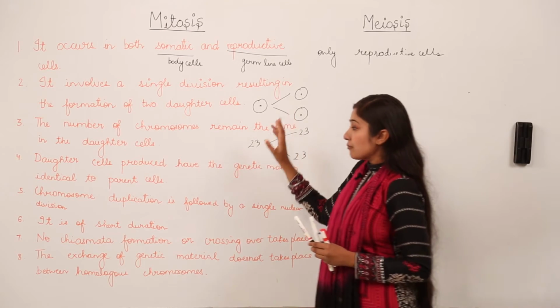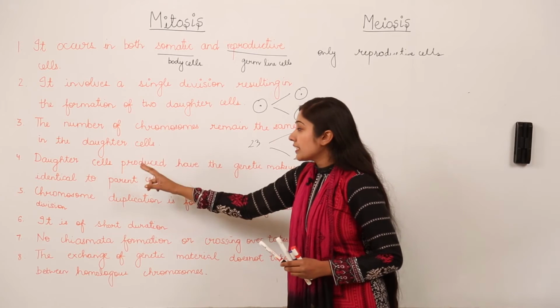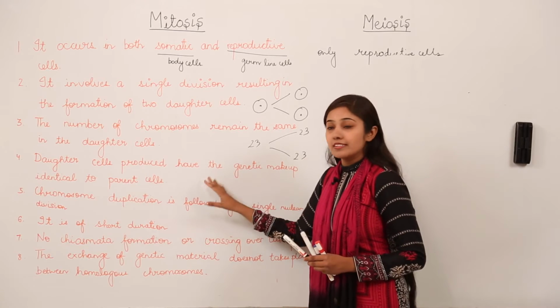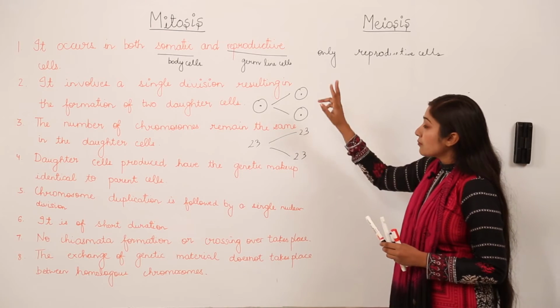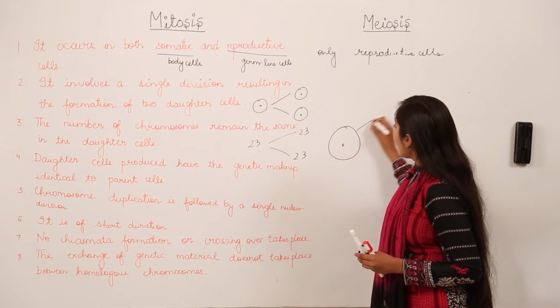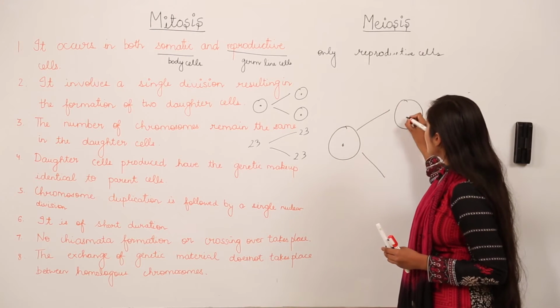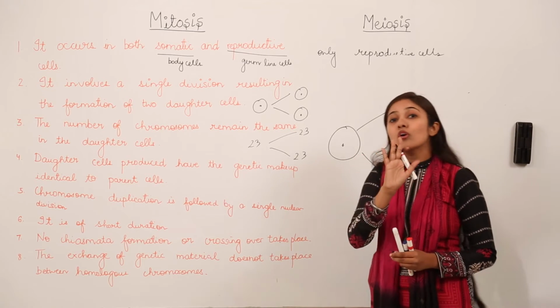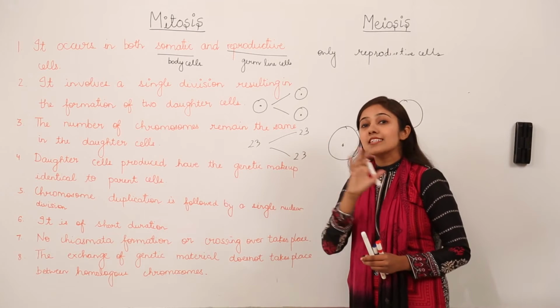Now we come to the next point. Daughter cells produced have genetic makeup identical to parent cells. Means when we are talking about mitosis, what is going to happen? The identical daughter cells that are produced will have the same genetic material, because there is no crossing over, there is no chiasmata formation.